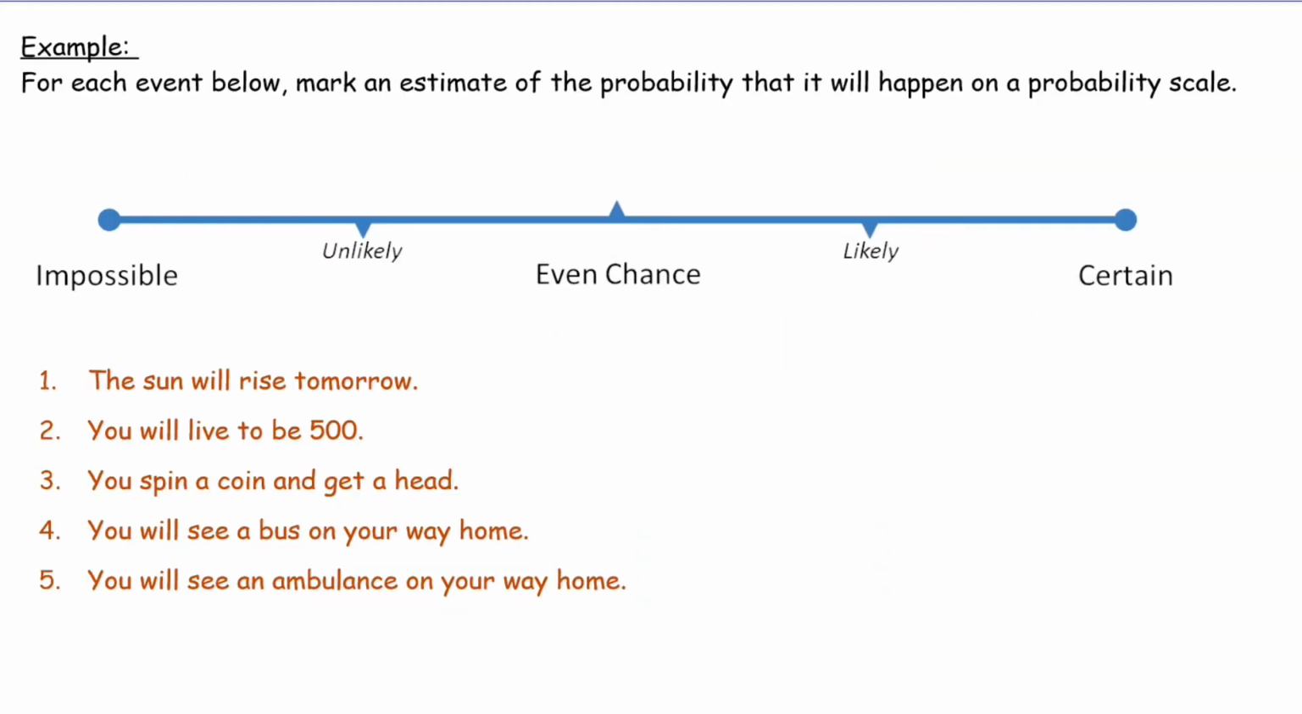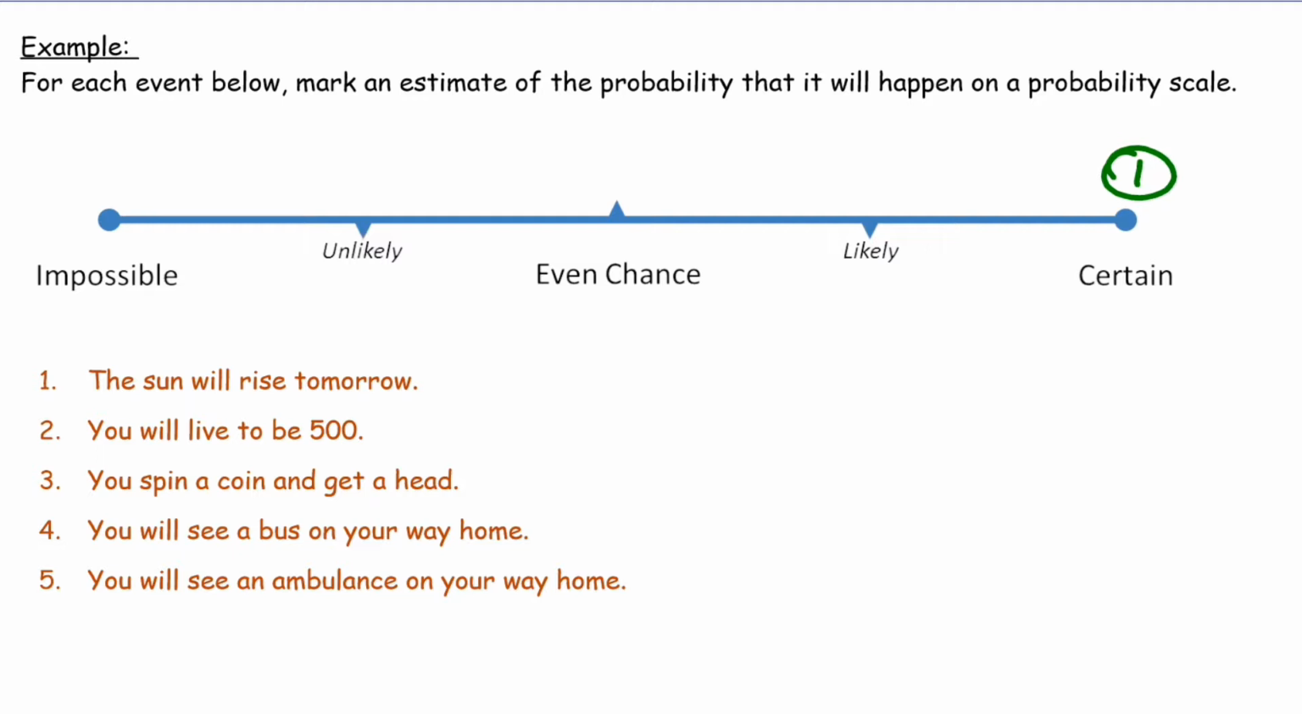So we have an example here. For each event below, mark an estimate of the probability that it will happen on a probability scale. So the sun will rise tomorrow. So that will be a certain event. So we'll just write 1 over there.